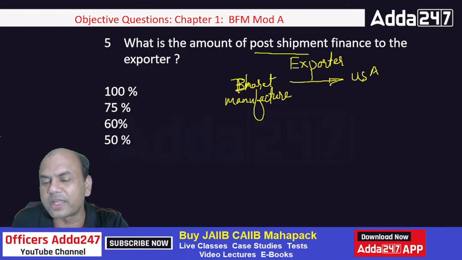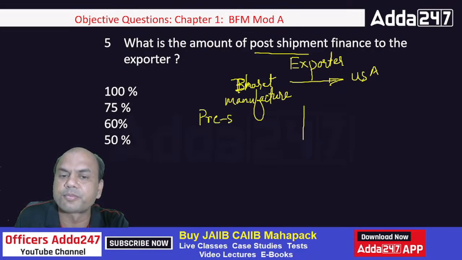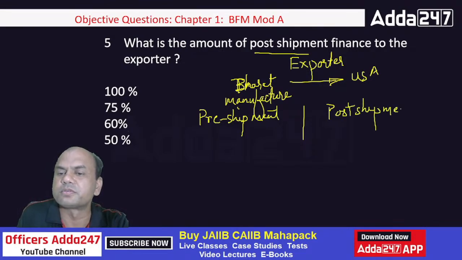So what is the finance this guy is needing? This guy needs 2 types of finance. Mainly, there are others also, but mainly pre-shipment and second is post-shipment. Pre and post. Pre-shipment is for manufacturing.